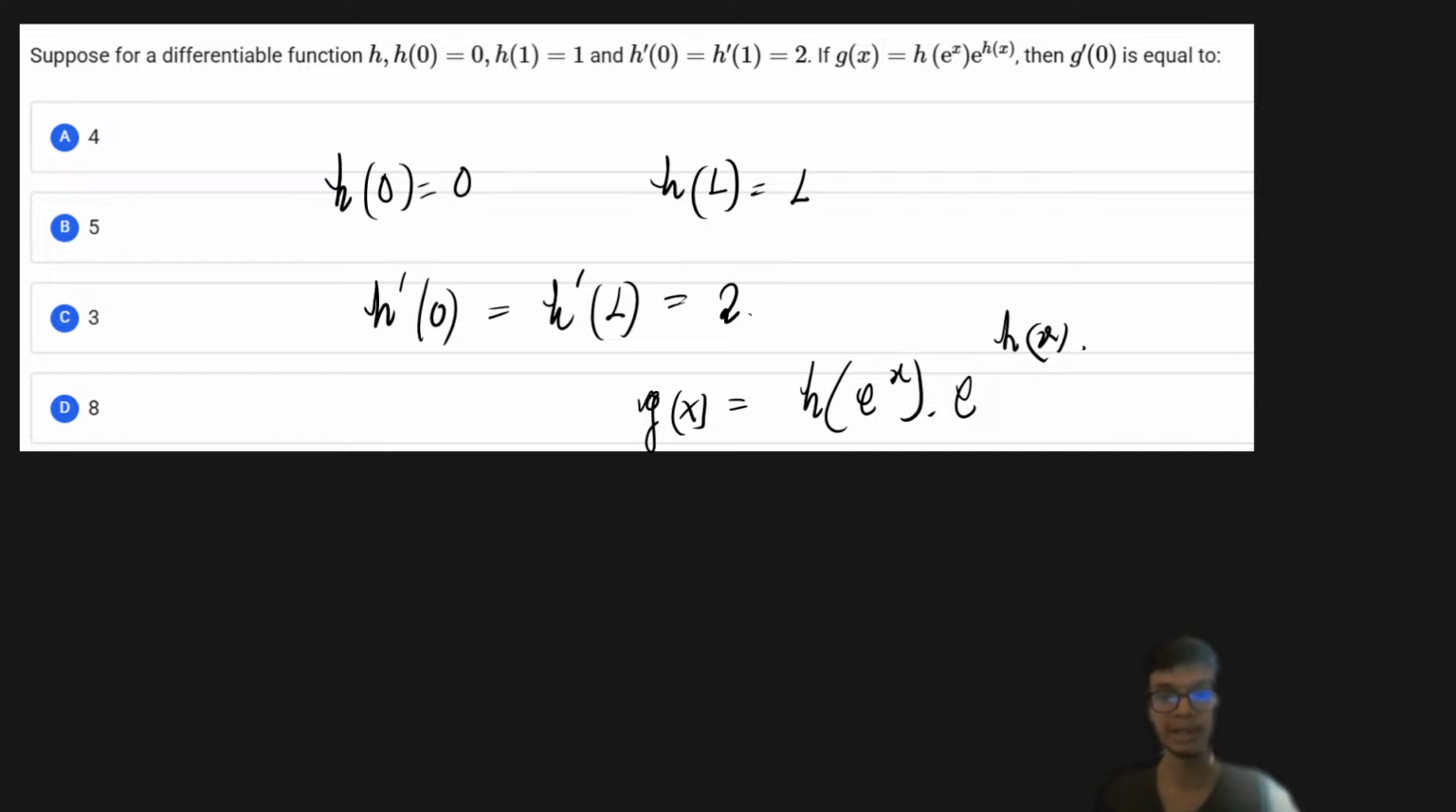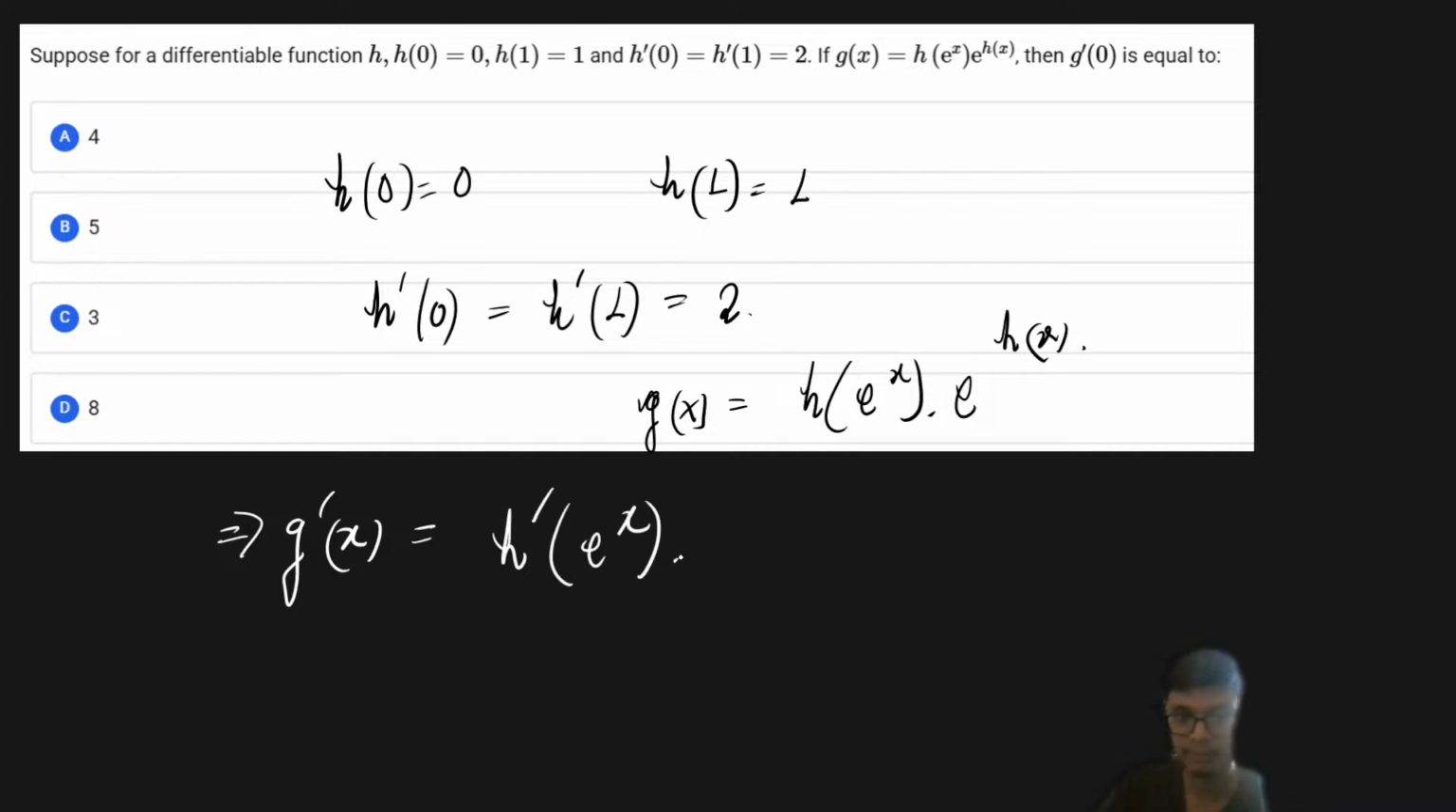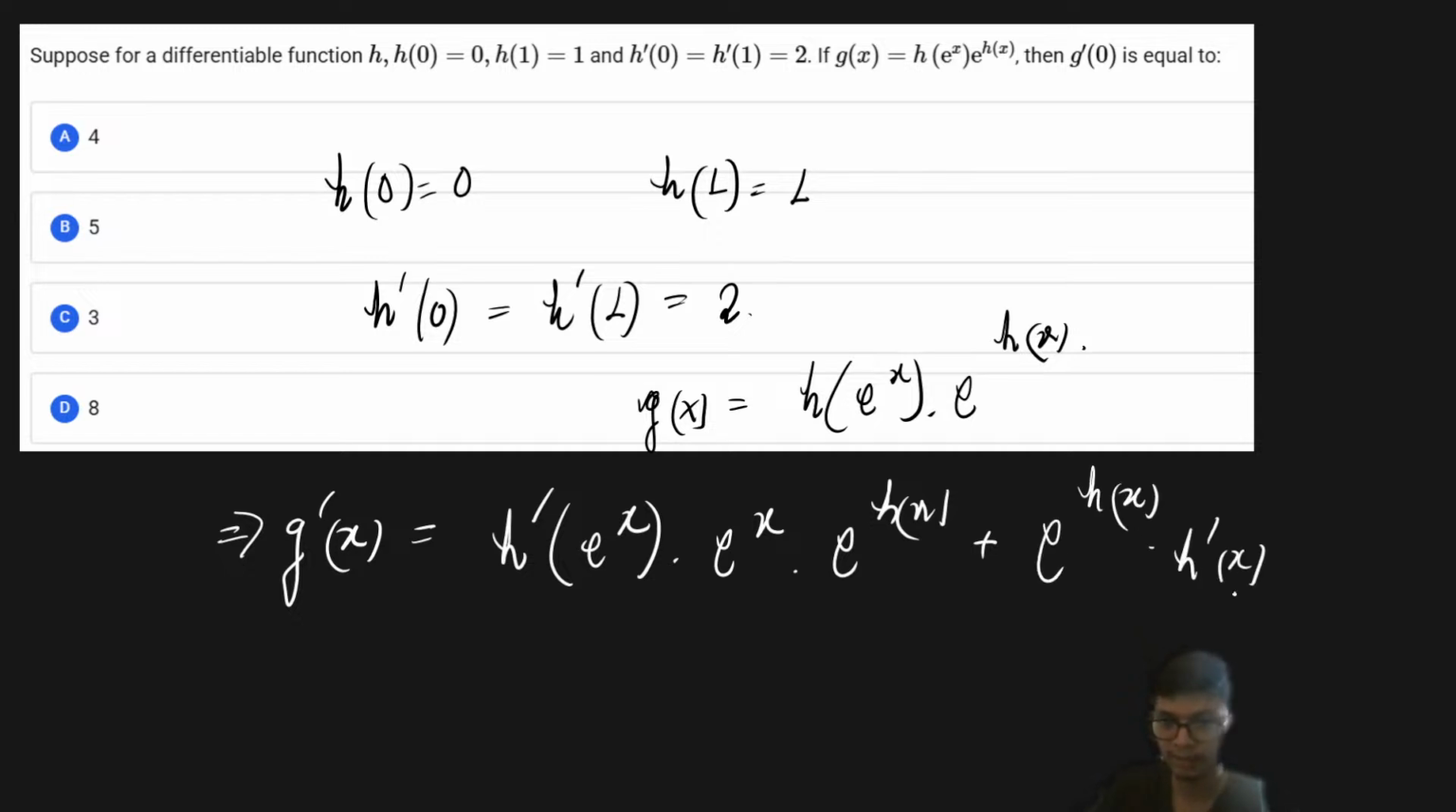Now we have to find out g dash of x, right? So you can see g dash of x is basically defined in terms of a product of two values, right? So we're just going to use simply the product rule. If we use the product rule and differentiate this, g dash of x is basically equal to h dash of e to the power x into e to the power x by chain rule into e to the power h of x plus, now I will differentiate the second function, that is e to the power h of x, that is going to be e to the power h of x into h dash of x multiplied with h of e to the power x, right? So that is going to be the first derivative of g dash of x.